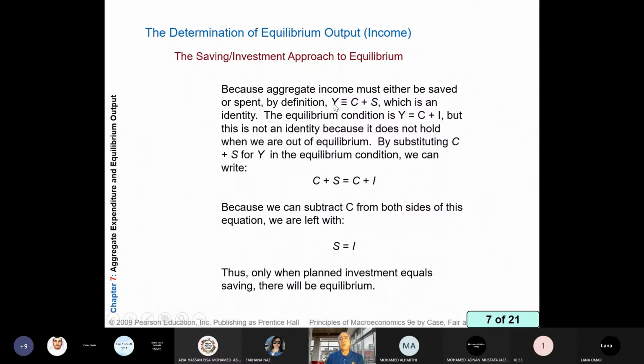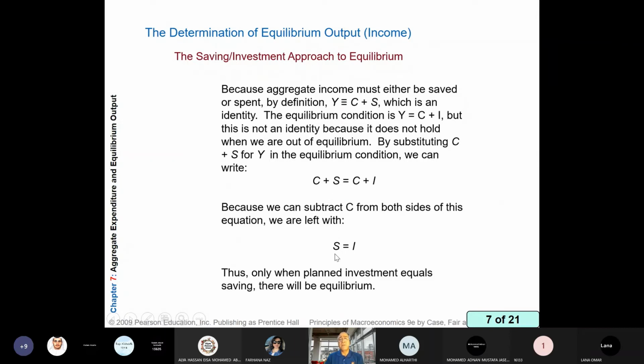So aggregate output can be allocated among consumption and saving. So if my salary is 10,000 and I spend 8,000, the rest, 2,000, is called saving. So what I will do, instead of writing Y, I will write C plus S. So at equilibrium, aggregate output, or C plus S, equals planned aggregate expenditure.